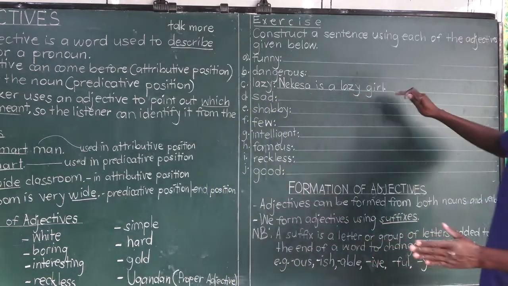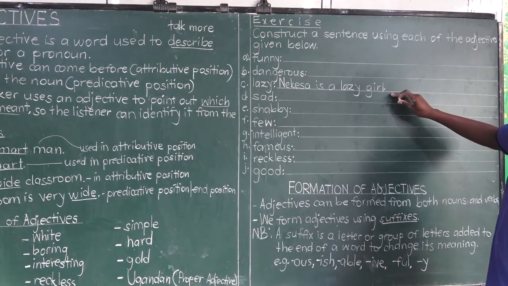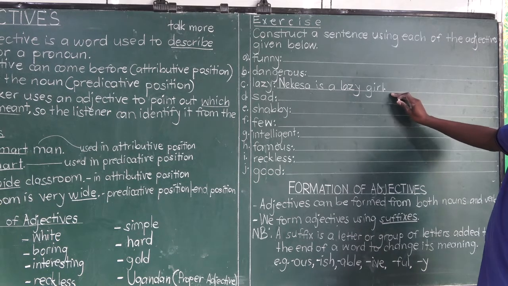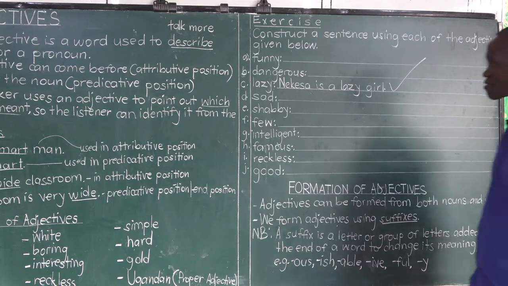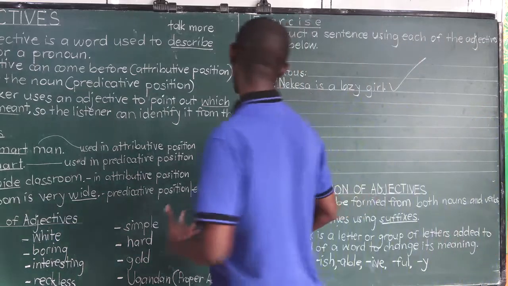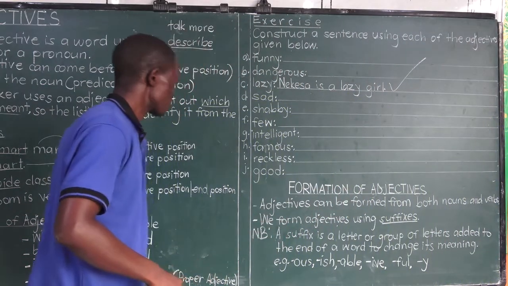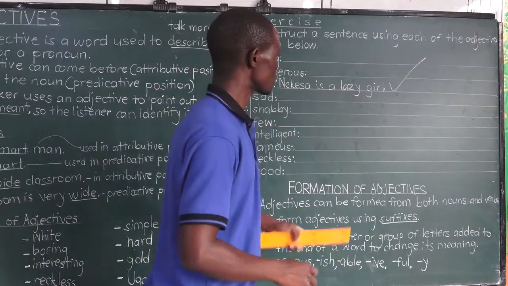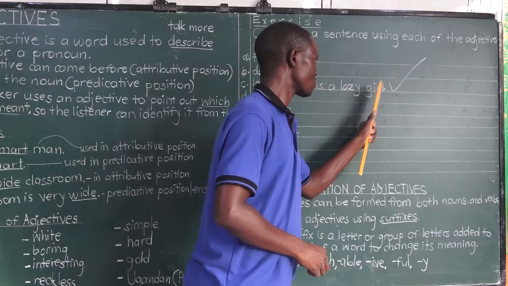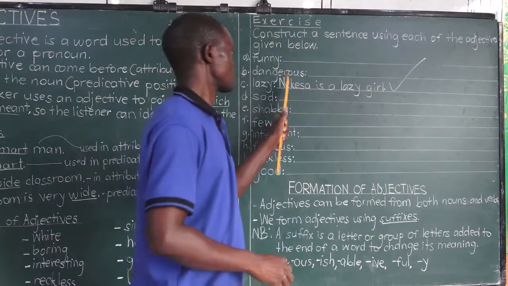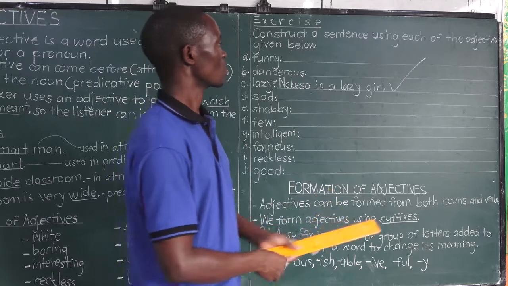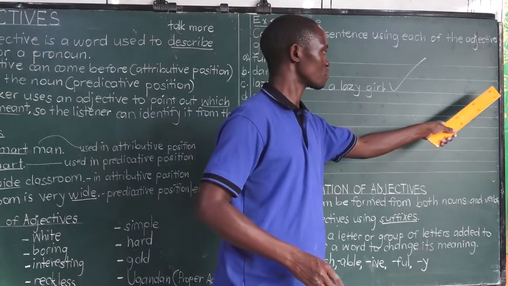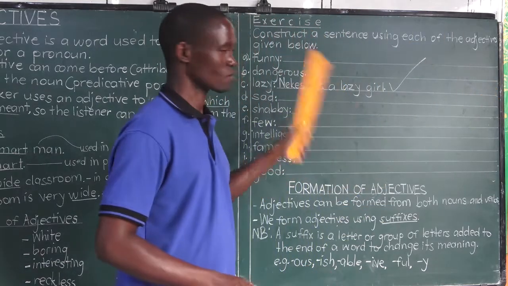When I look at the space I have used, it's, I think, less than half of the line. But my answer is nice. My answer is correct. Nekesa is a lazy girl. I have used the adjective lazy to describe the noun girl, which refers to the same noun mentioned earlier, Nekesa. All this space has been left out, but the answer is correct.